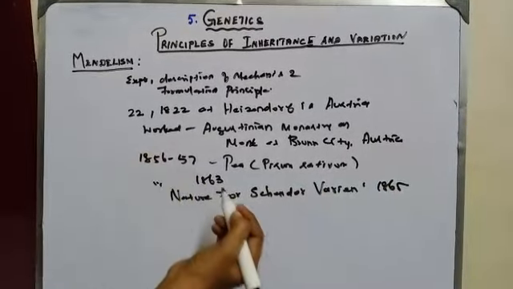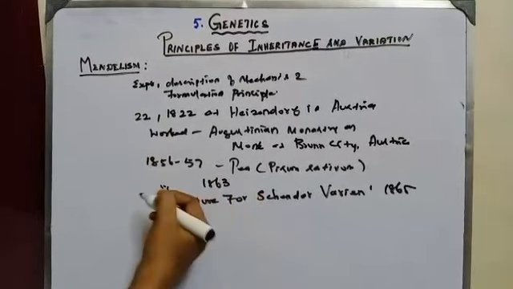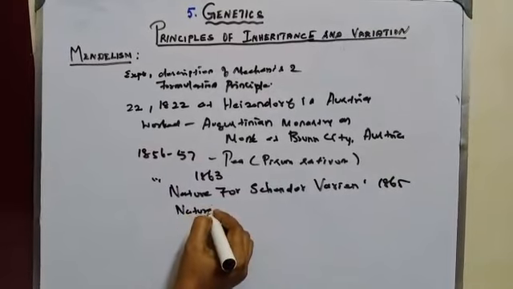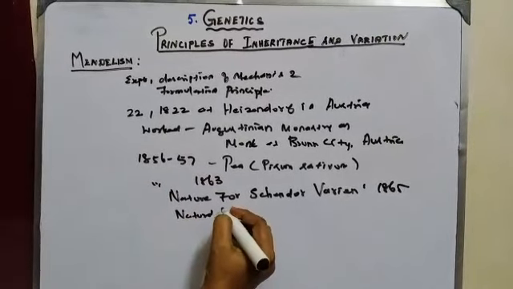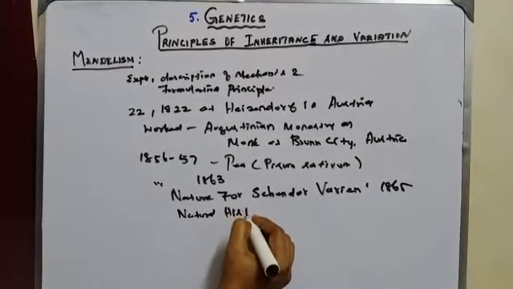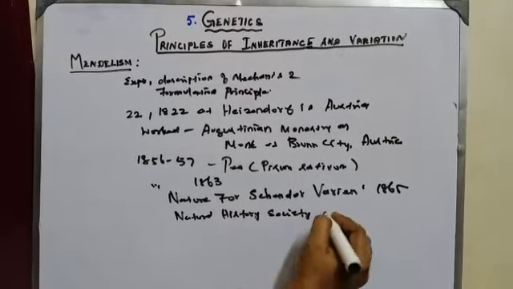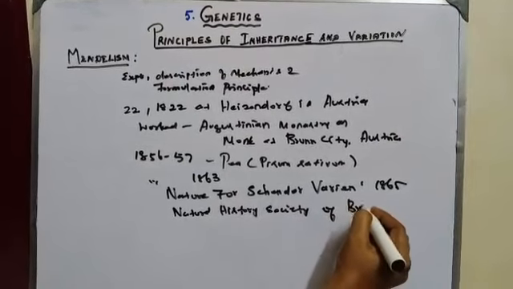The journal was in German language and was published by the Natural History Society of Brno.